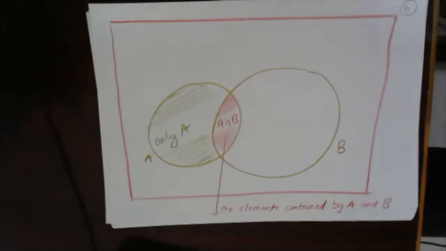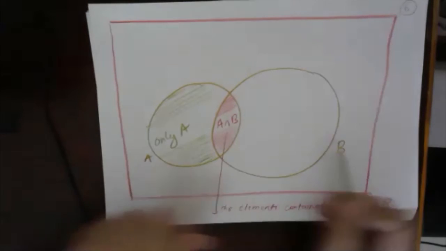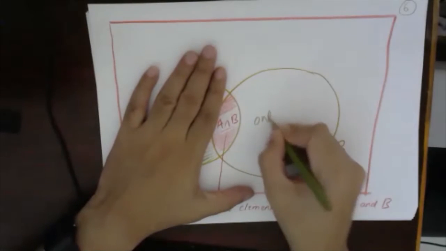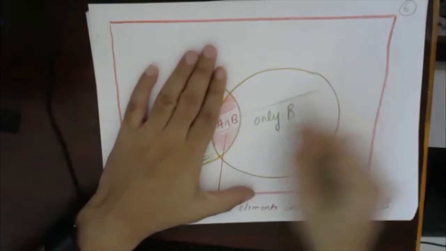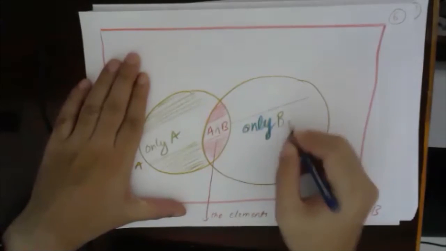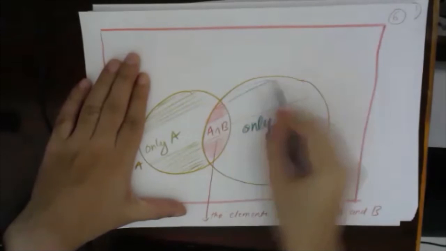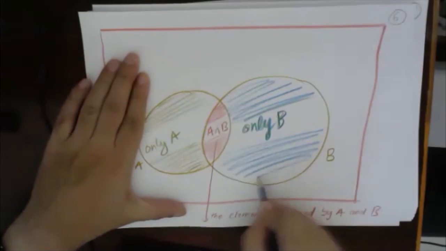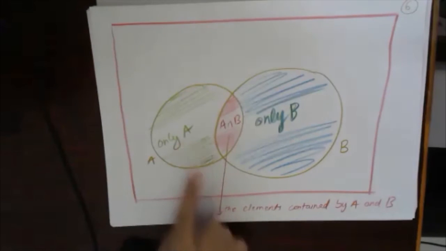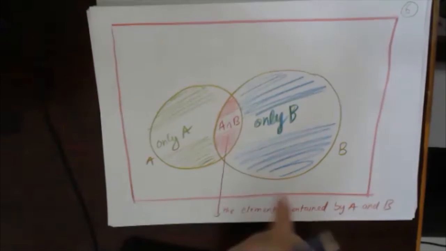It does not contain any element of any other set. So if this is only A, why should B be left alone? This part is known as only B. So this is only A, this is A intersection B, and this is only B.